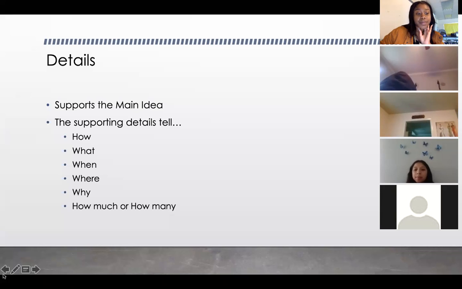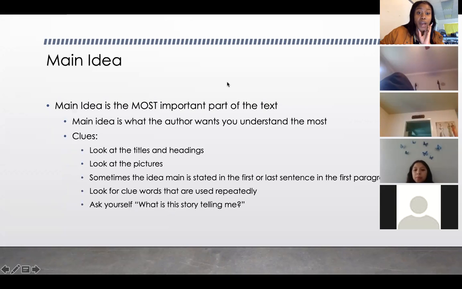All right, let's go through this again. Dewan, read the first one. Read the first clue. Look at titles and headings. Leslie, read the next one. Look at the pictures. Okay, sometimes the main idea is stated in the first or last sentence, so look at the first paragraph. Renaya, read the next one.